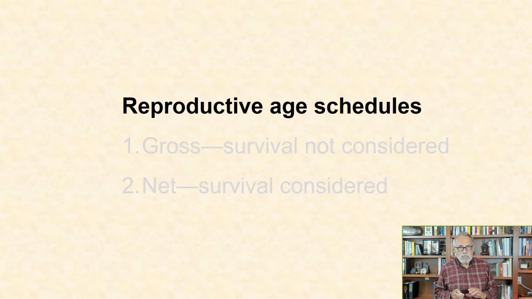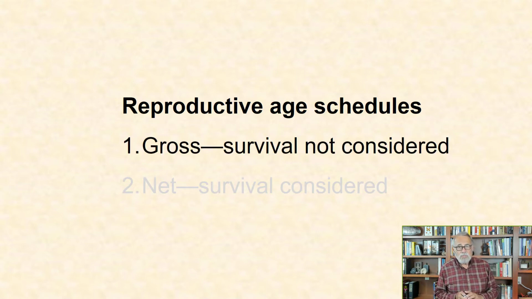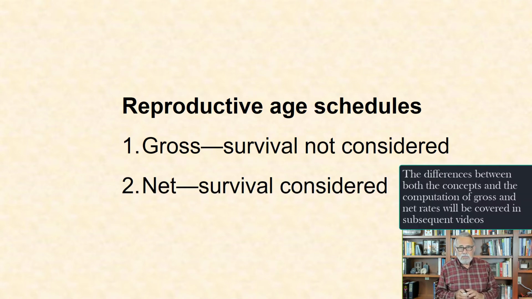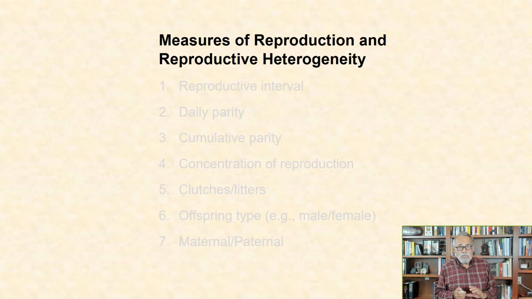Some basic concepts. A reproductive age schedule is the per capita age-specific fecundity and fertility rates over specified age intervals or over a cohort's lifetime. A gross schedule is one in which mortality is not taken into account, and a net schedule weights reproduction by the proportion or number in the cohort that survive to each age class. Parameters that express various aspects of this heterogeneity include the following.